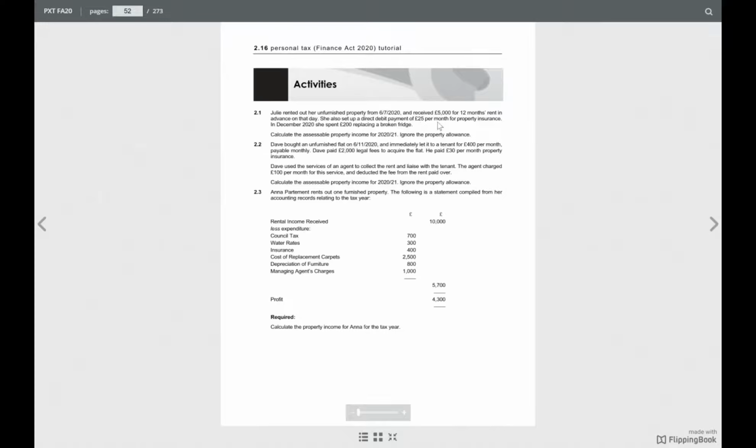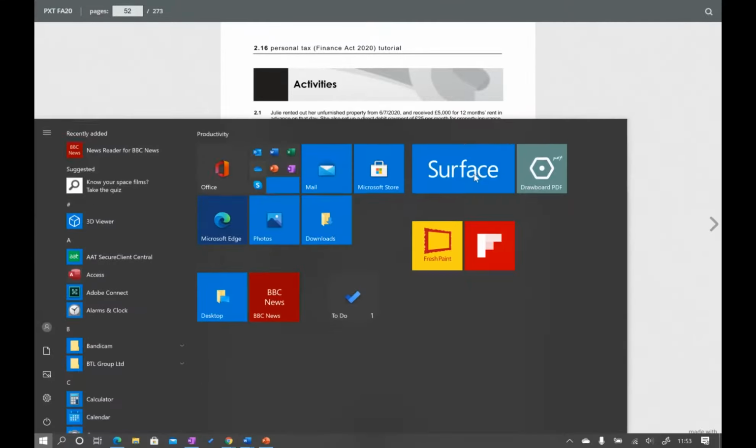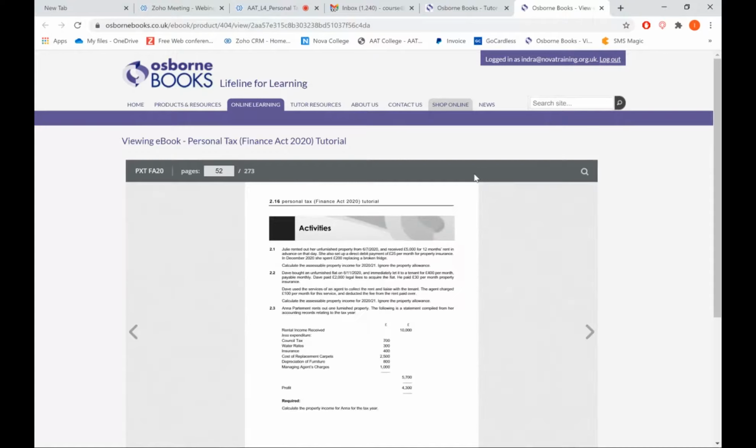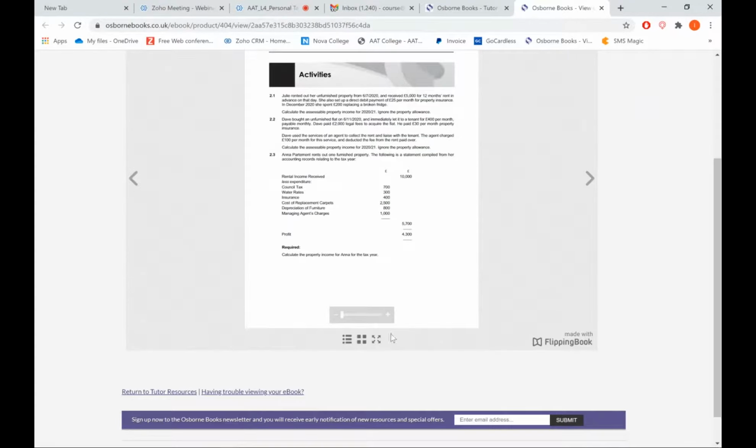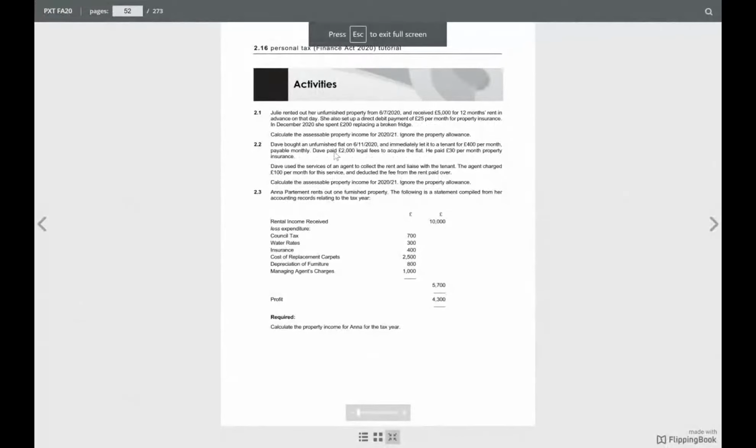Exactly. And then in December 2020, she spent £200 on replacing a broken fridge. We have to deduct that as well. So the expenses are 225 plus 200, which is 425.